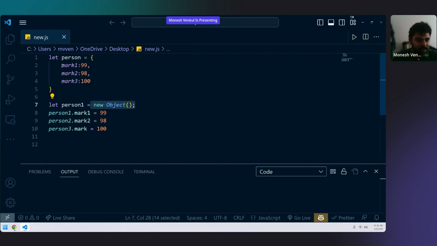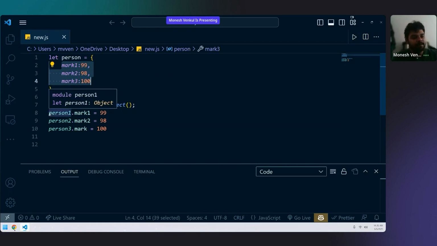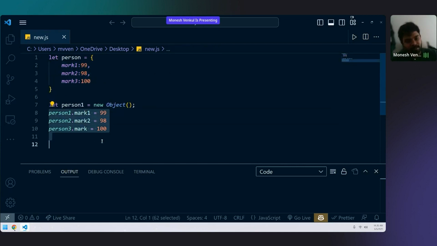Now, instead of writing mark1 99, mark2 98, mark3 100, we should write person1 dot mark1, person1 dot mark2, person1 dot mark3. So there is no difference between them. Anything you can use in the first type, you can use in the second type. Which one you feel comfortable with, you can do that.